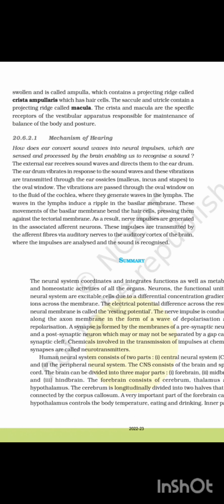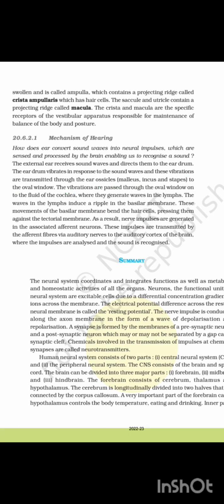20.6.2.1 Mechanism of hearing. How does the ear convert sound waves into neural impulses, which are sensed and processed by the brain, enabling us to recognize a sound? The external ear receives sound waves and directs them to the eardrum. The eardrum vibrates in response to the sound waves, and these vibrations are transmitted through the ear ossicles, malleus, incus, and stapes, to the oval window.